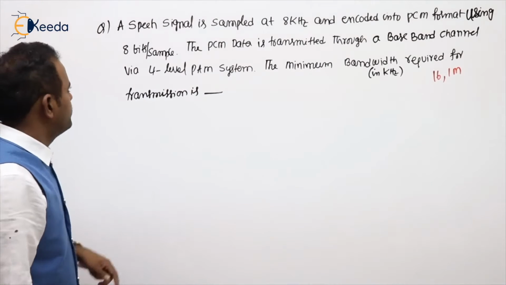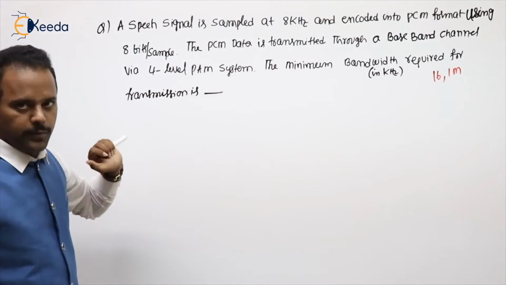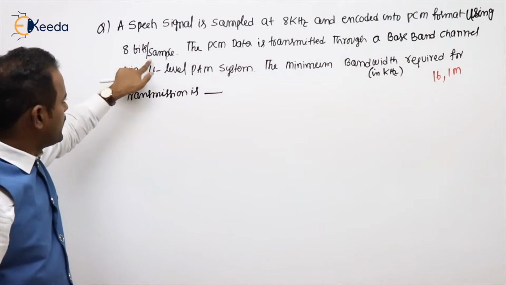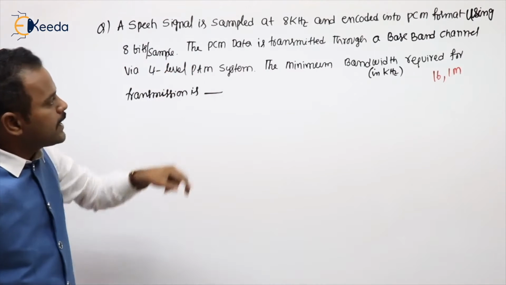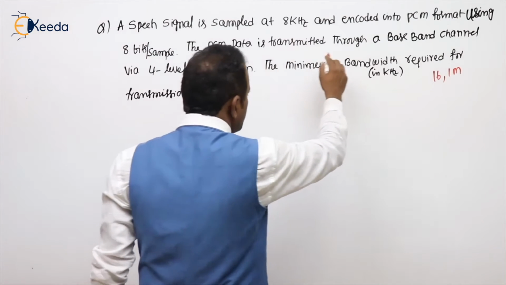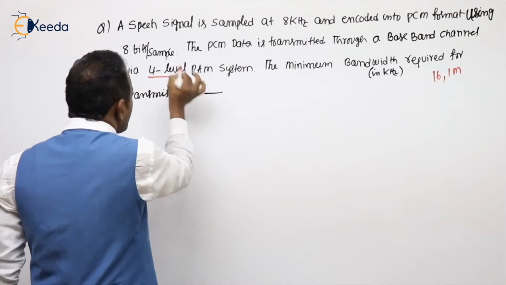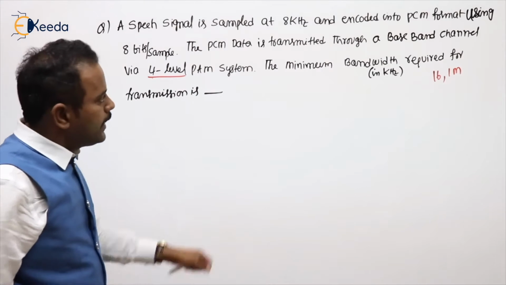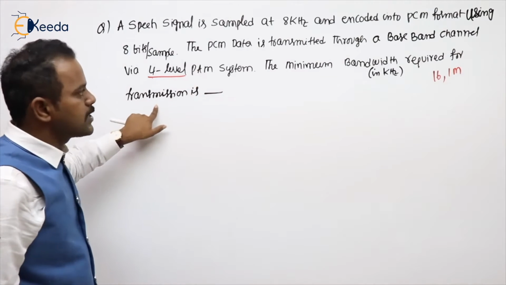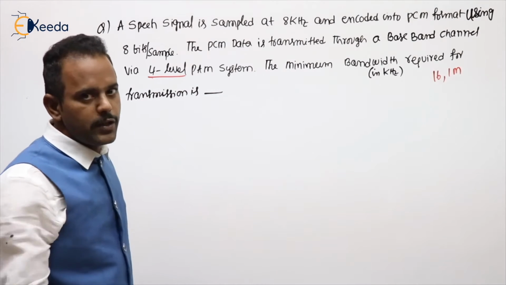See the next problem. A speech signal is sampled at 8 kHz and encoded into PCM format using 8 bits. The PCM data is transmitted, this is an important point. PCM data is transmitted through a baseband channel via 4-level PAM system. The minimum bandwidth in kilohertz required for transmission is. This problem was asked in the 2016 GATE examination for 1 mark.